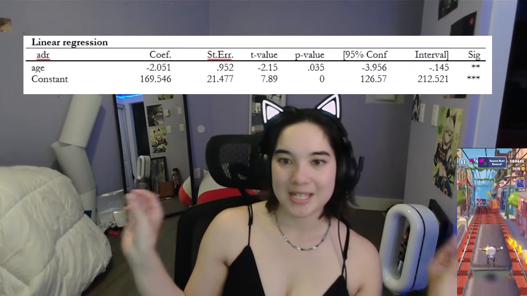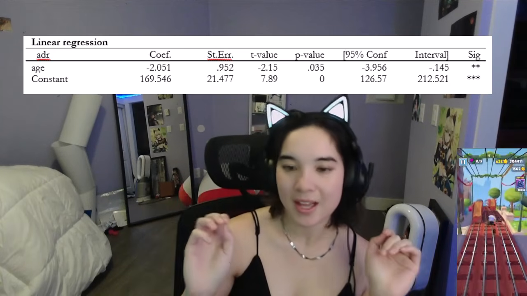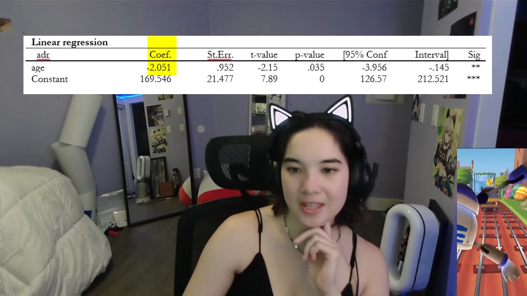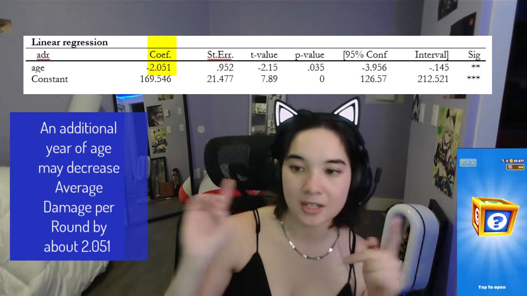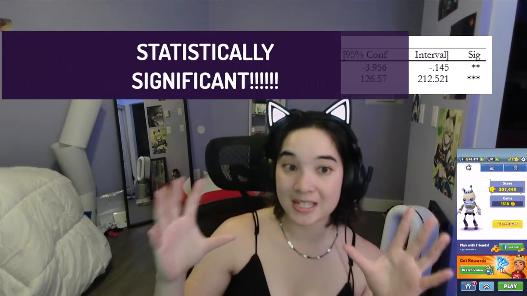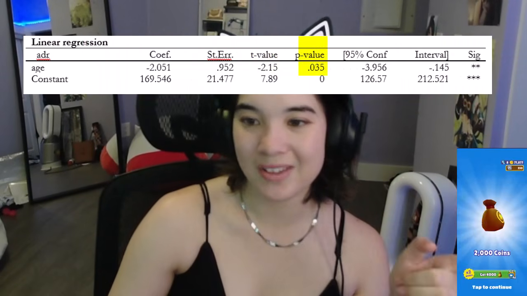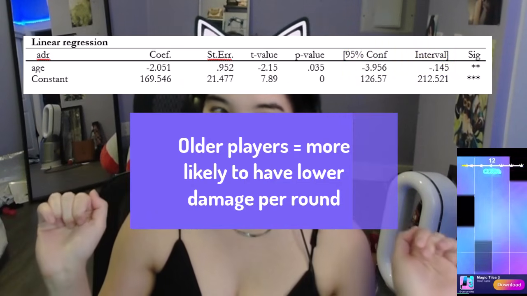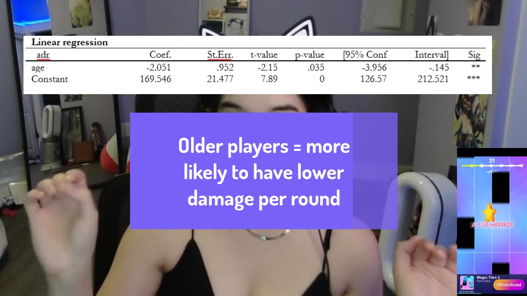Okay, let's take a look at our basic regression: average damage per round on age. So, I'm not sure if you guys remember how to interpret the table, but we can see here our coefficient for age is minus 2.050716, which tells us that an additional year of age decreases average damage per round by about 2.05. This is statistically significant. Oh my gosh! We can tell with the high t-value, the low p-value, and that the confidence interval does not go through 0. So it seems that, yeah, older players not only get fewer kills per round, they do tend to deal less damage per round.